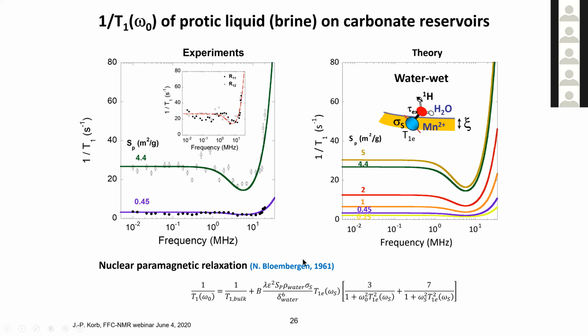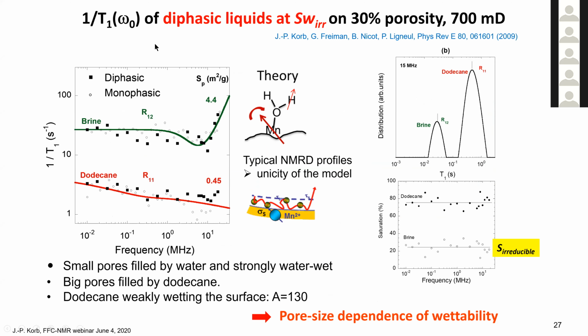Now, if you repeat the same experiment, but now filled with protic liquid, brine, you observe something completely different. What you observe is due to nuclear paramagnetic relaxation. Water is bound for a while on the manganese, nothing moves, and then you have exactly the result that you observe in the contrast agent, the plateau, and then the bump. And the same physics applies if you renormalize the data for the whole pore. The theory was done in '61 by Bloembergen. So you can evidence it.